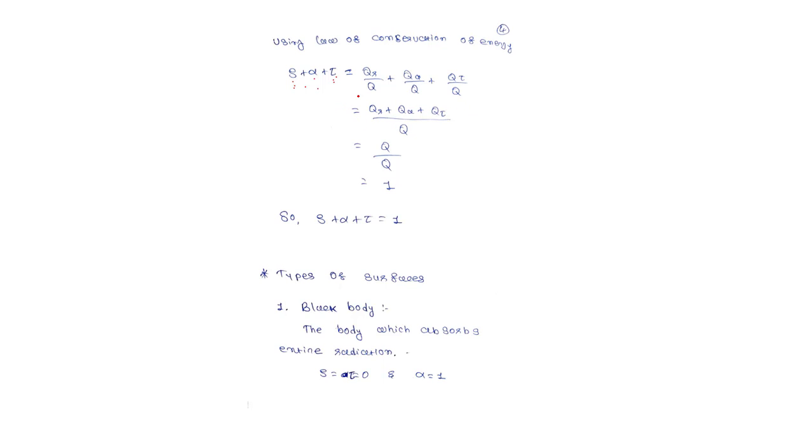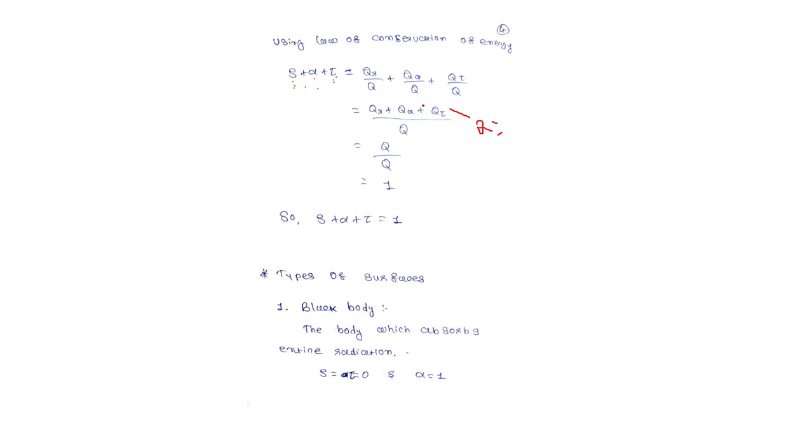So solving this equation, we get QR plus QA plus Q tau upon Q. We already discussed in our previous class that Q is equal to QR plus QA plus Q tau.